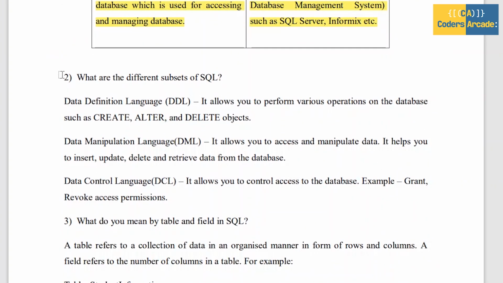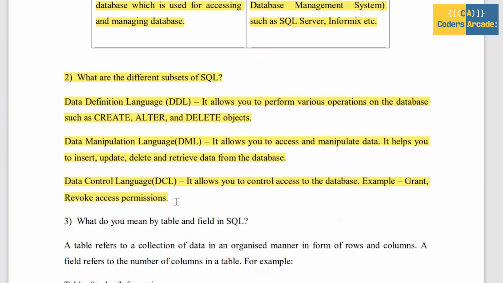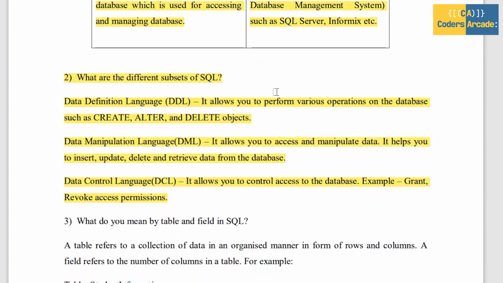Next, moving on to the second question. The second question is, what are the different subsets of SQL? Subsets of SQL are DDL, DML and DCL. The first one is DDL, which means data definition language. It allows you to perform various operations on a database, such as create, alter and delete objects.